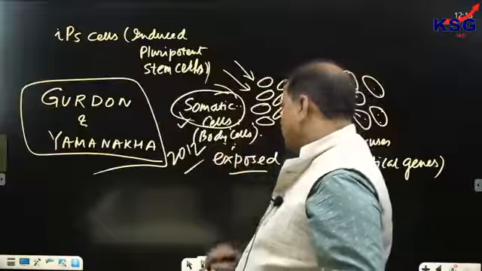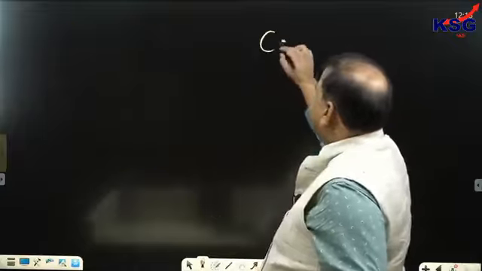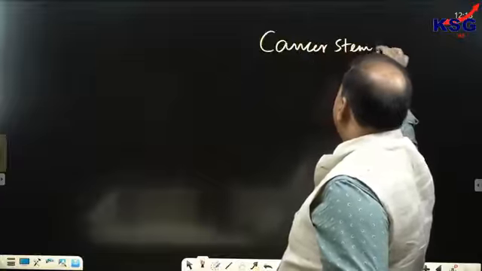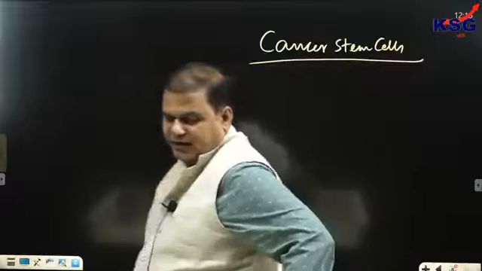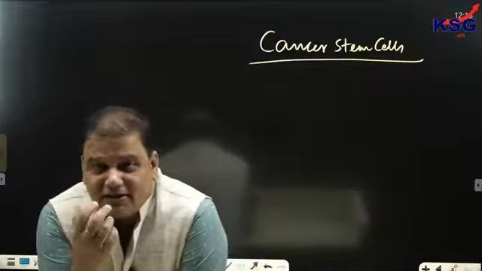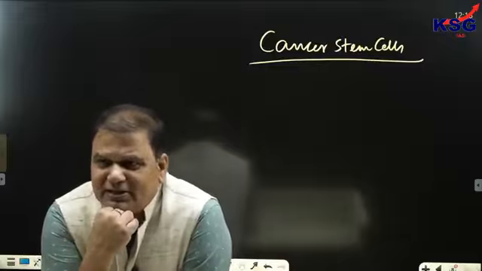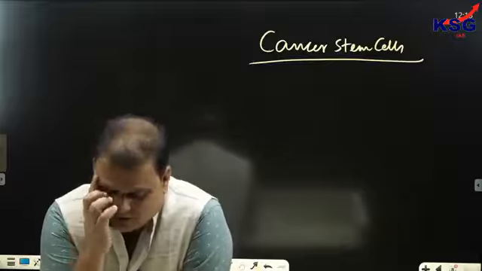Now the last stem cell, and that is called as what? That is called as cancer stem cell. See, when you talk about cancerous tumors, what are they? Cancerous tumors are malignant. Malignant means they continuously grow. So cancerous tumors are malignant in nature. They continuously grow.